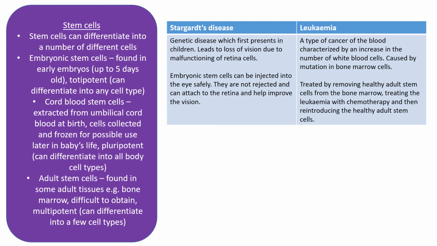Now, the IB want you to know about two different diseases that can be treated with stem cells or with stem cell therapies. The two diseases that you need to know about are Stargardt's disease and leukemia. Now, Stargardt's disease is a genetic disease which first presents itself in childhood.